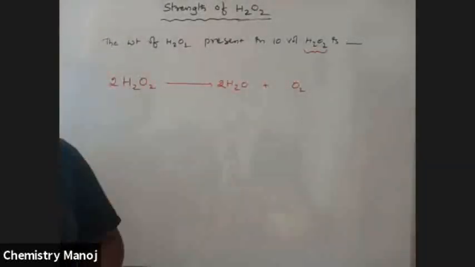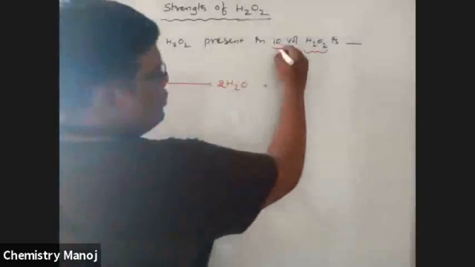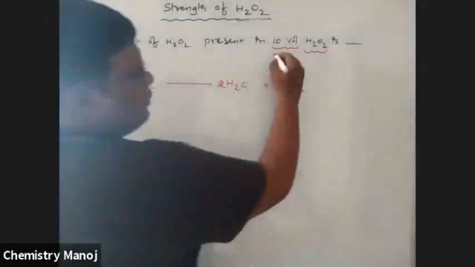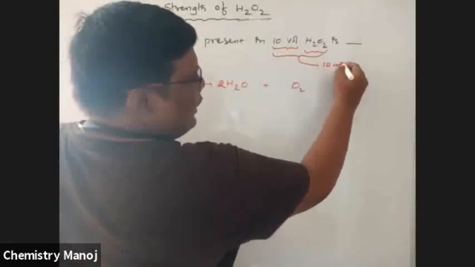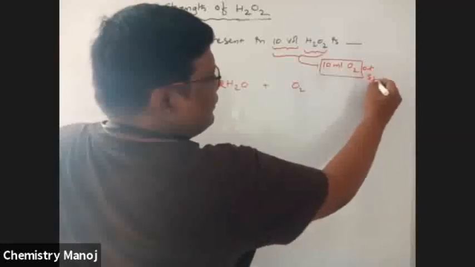What is the meaning of 10 volume H2O2? 10 volume H2O2 means 1 ml H2O2 liberates 10 ml O2 at STP.